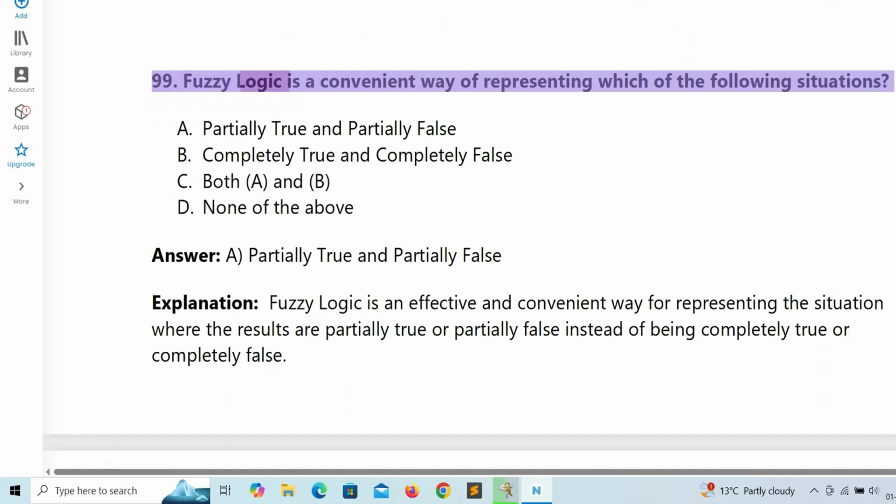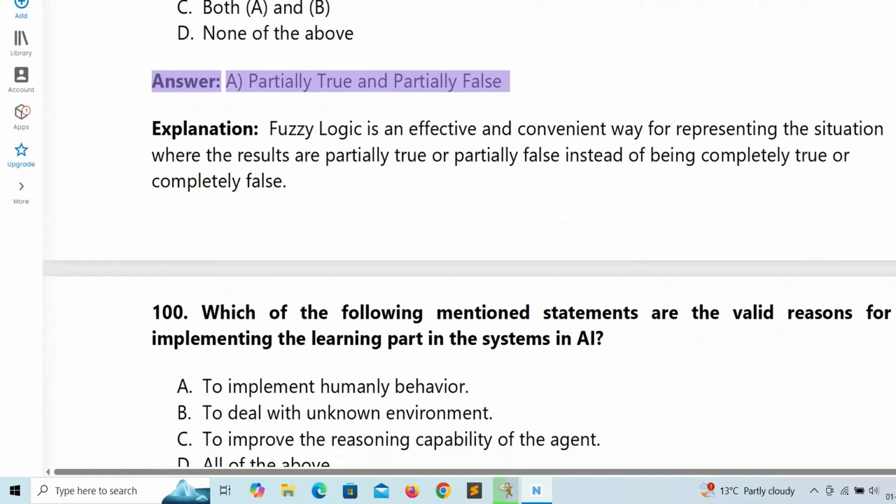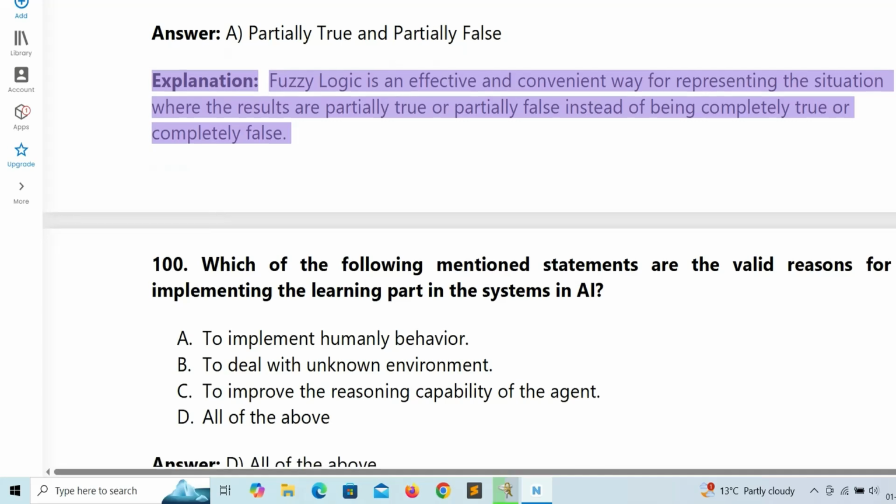99. Fuzzy logic is a convenient way of representing which of the following situations? A. Partially true and partially false. B. Completely true and completely false. C. Both A and B. D. None of the above. Answer: A. Partially true and partially false. Explanation: fuzzy logic is an effective and convenient way for representing the situation where the results are partially true or partially false instead of being completely true or completely false.